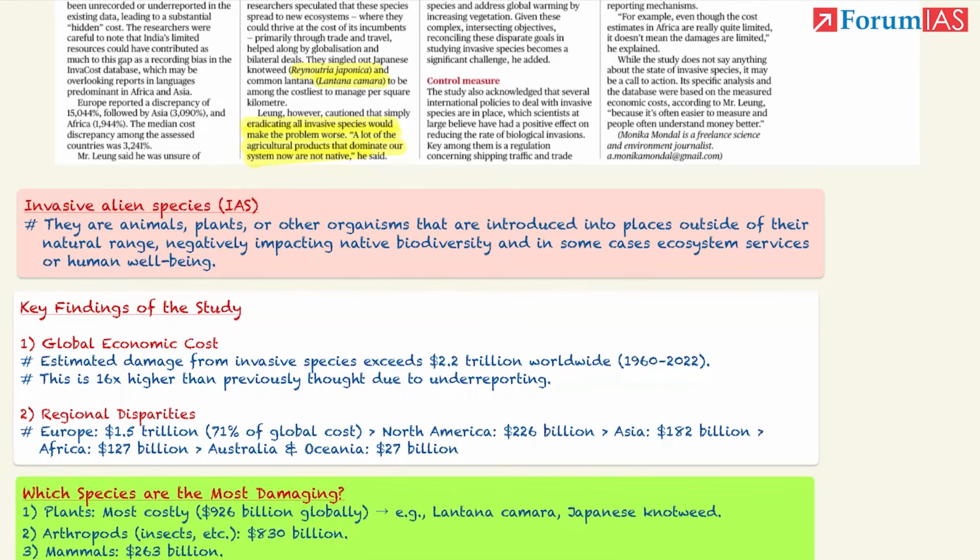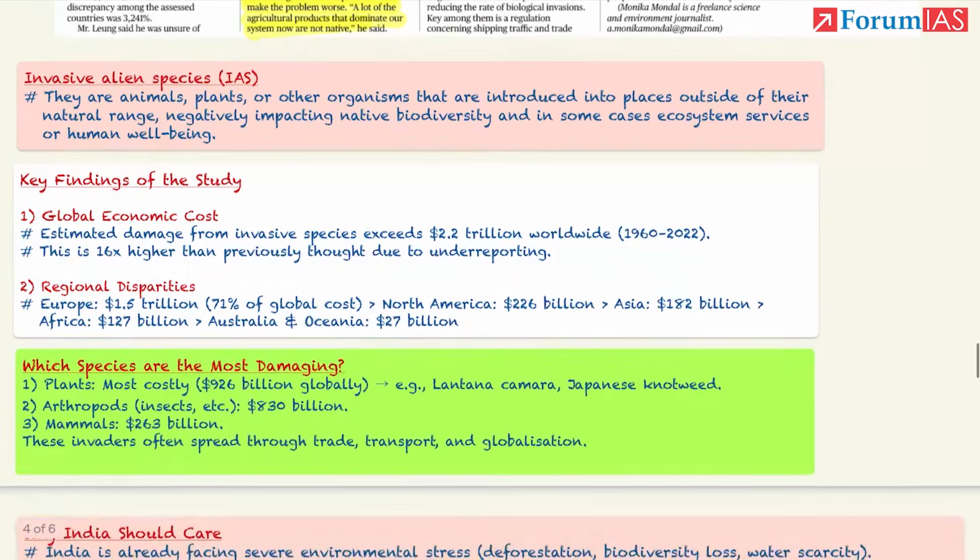Okay, if we take a look region wise, Europe is the most impacted, 71% of the global cost. Then North America, then Asia, then Africa, then Australia. Okay, there's an example also of some species. Plants are the most costly, then arthropods, then mammals. 926 billion alone by the plants. So plants are a major one, then arthropods. Examples have been given in this.